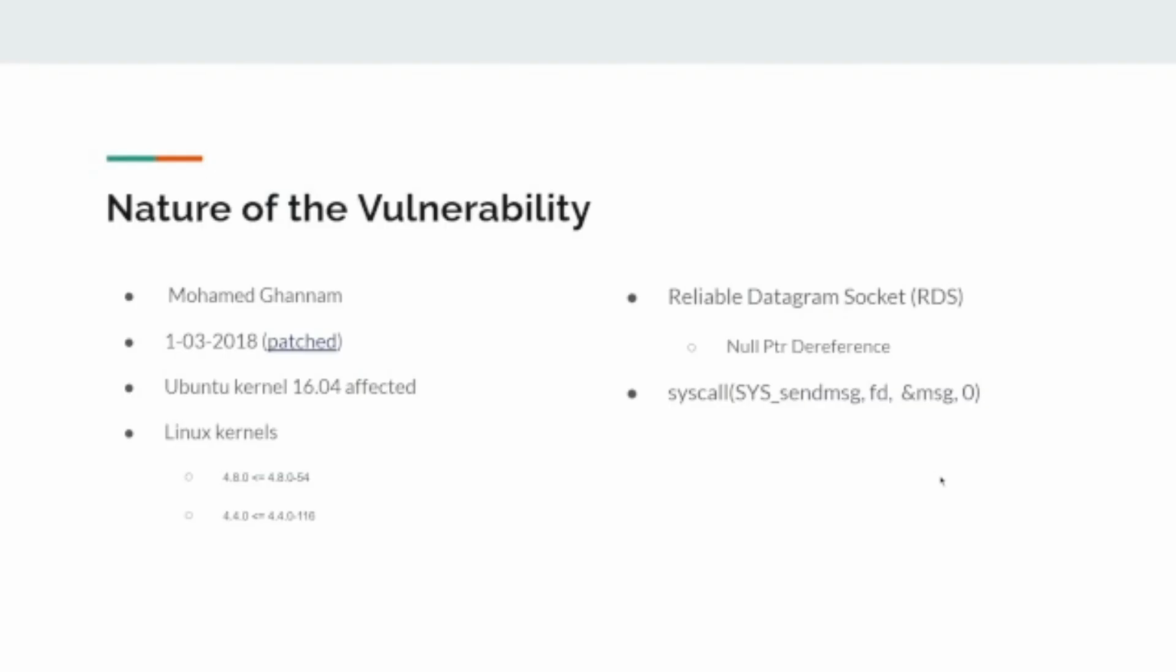So, specifically, the nature of the vulnerability is that it was patched on the 3rd of January 2018 by one Mohammed Ghanem, and it affects the Ubuntu kernel 16.04 or Linux kernels 4.14 and 4.4. It specifically relates to the reliable datagram socket module, where there is a null pointer dereference in a corrupt system call, where you can give the kernel a corrupt parameter, which will cause this null pointer dereference.